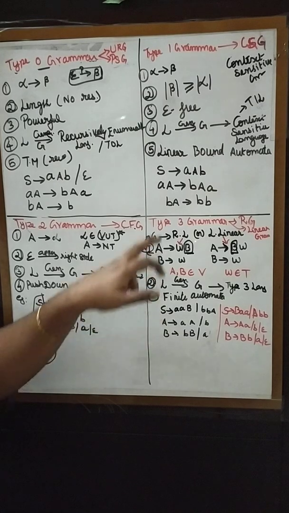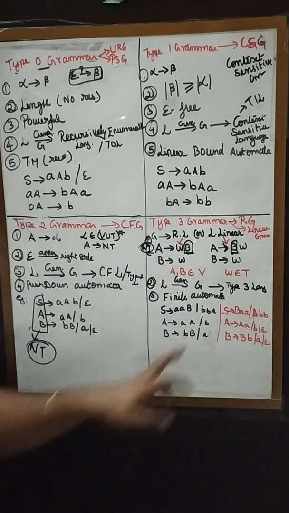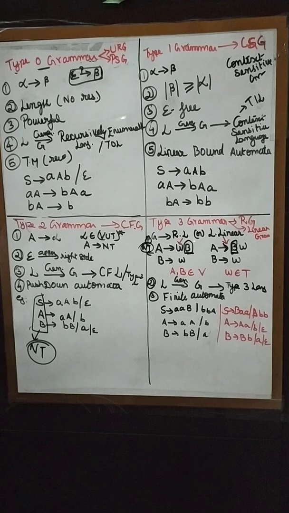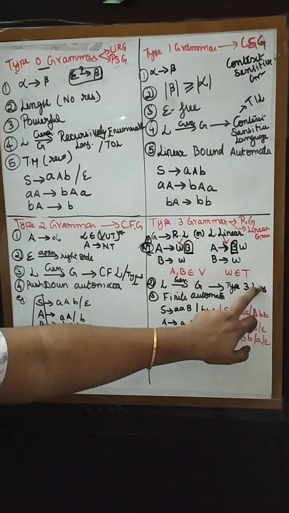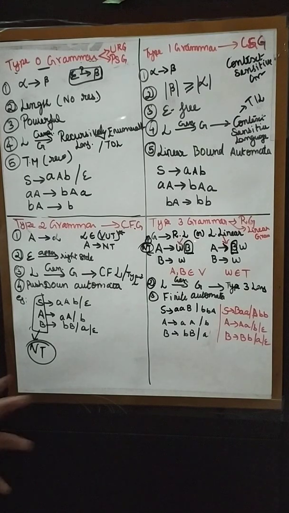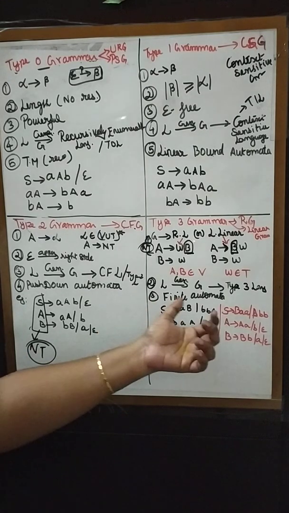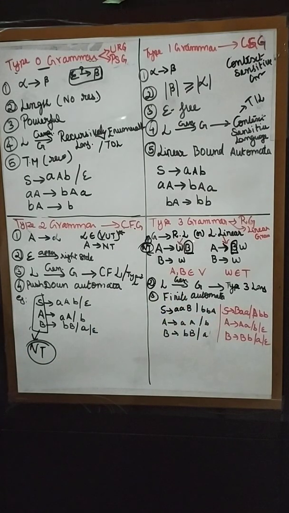The language generated by this grammar is called type 3 language. And which machine can recognize it? Our finite automata, both deterministic finite automata and non-deterministic finite automata. Whatever they recognize is what the type 3 grammar generates. Okay, girls, is it clear?